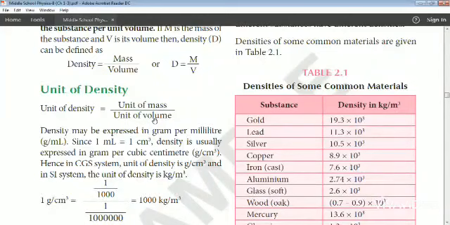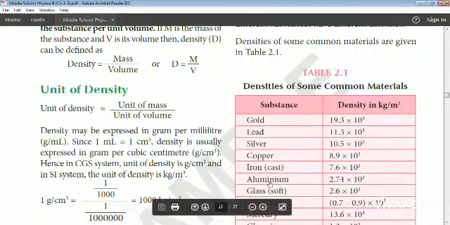So the unit of density in SI system is kg per meter cube. In CGS system, what is the unit of mass? Unit of mass is gram. Unit of volume is centimeter cube. Therefore, in CGS system, the unit of density is gram per centimeter cube.